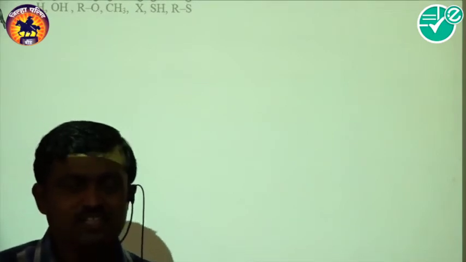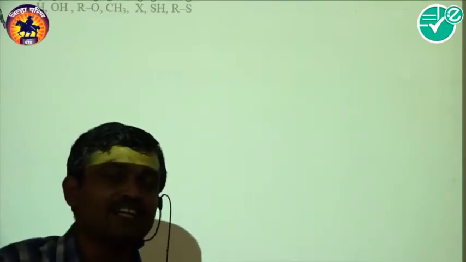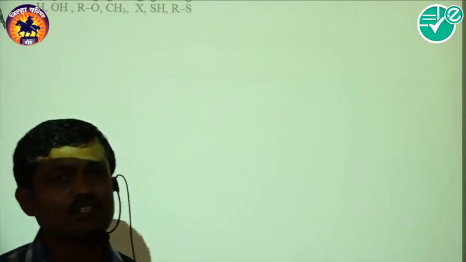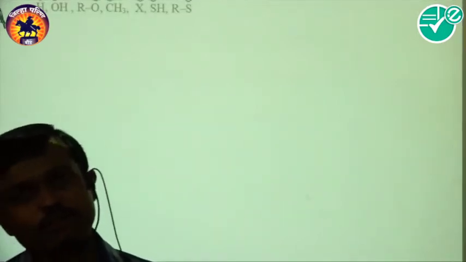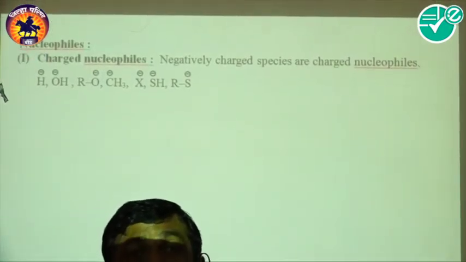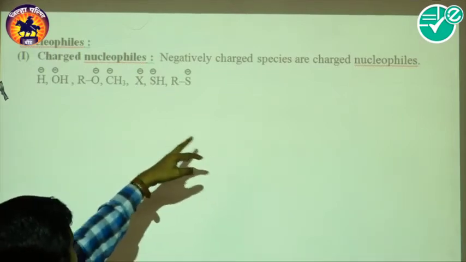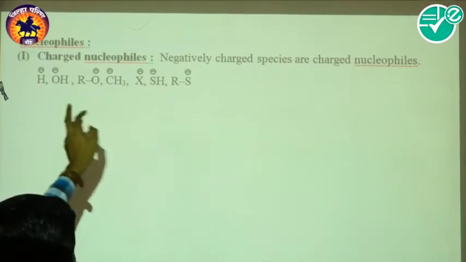A charged nucleophile means that it has a negative charge. Negative charge species have attraction towards the nucleus, which is positively charged, and therefore generally a negative charge species acts as a nucleophile.